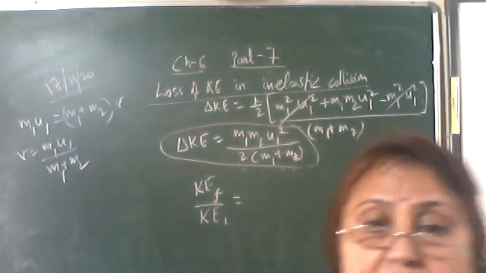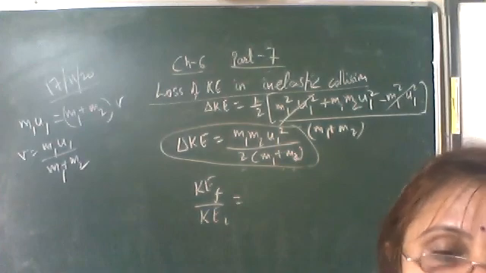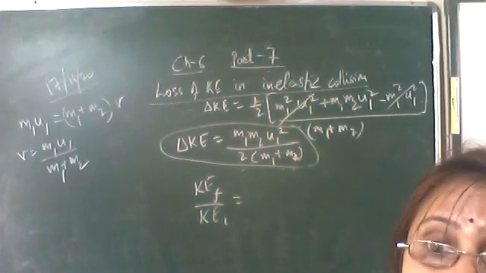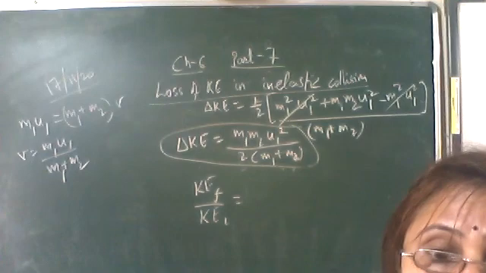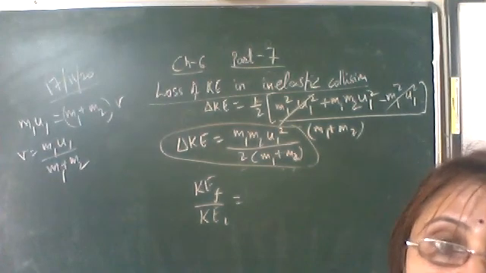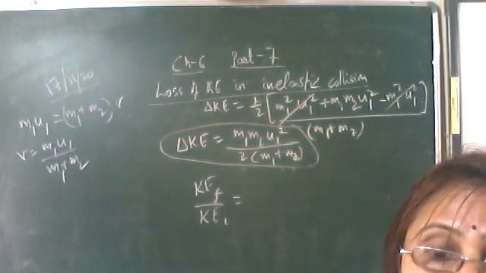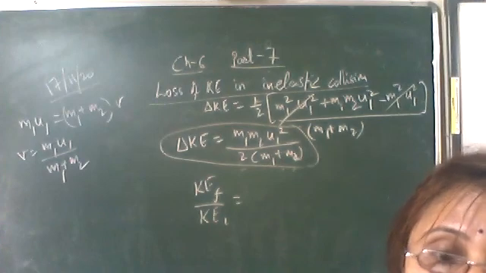This is homework. You will find the expression, and we have completed the chapter. Tomorrow, a few questions, you will keep the NCERT book with you. I'll make you note down which questions are to be done from this chapter. You'll do those questions, and then we'll proceed to the next chapter, which is rotational motion.